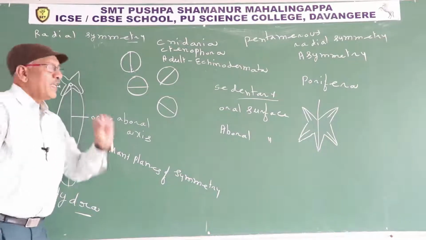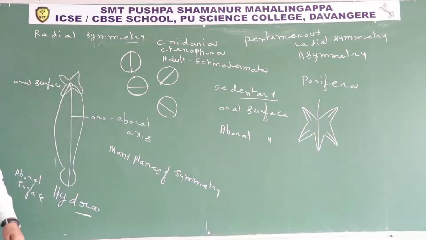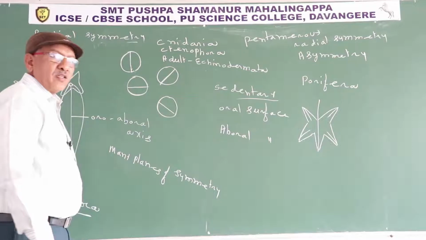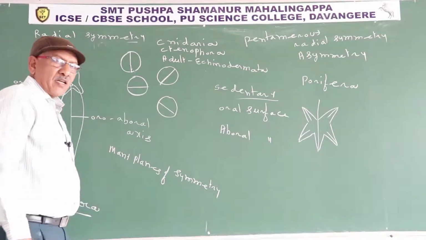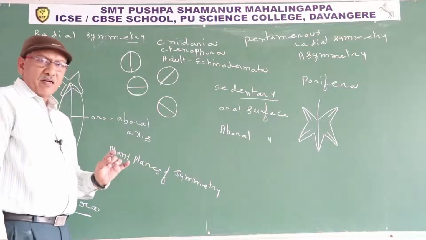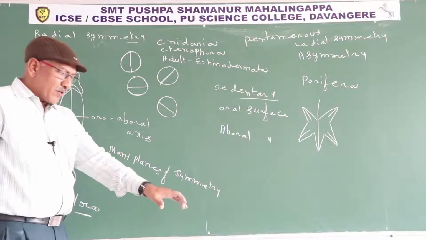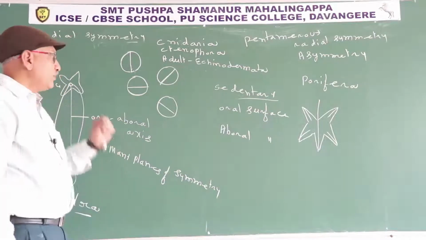Radial symmetry is advantageous to sedentary animals. So the animal can engulf the prey from any direction. If the prey is present on the dorsal surface, it captures it with the help of feeding structures present on the dorsal surface. If the prey is present on the ventral surface, it engulfs the prey with the help of feeding structures present on the ventral surface.